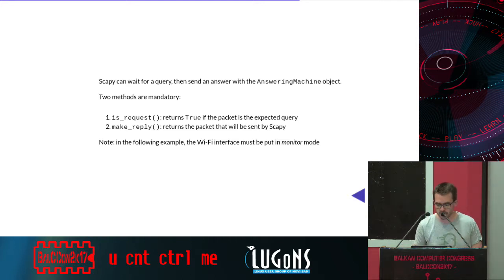You need to implement two things. The first is request, and this function returns true if the packet is the one you are expecting. And then you need to implement make reply that will send the reply.